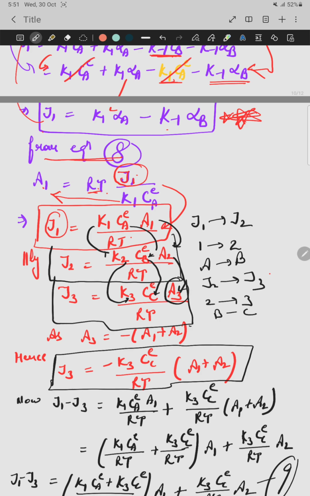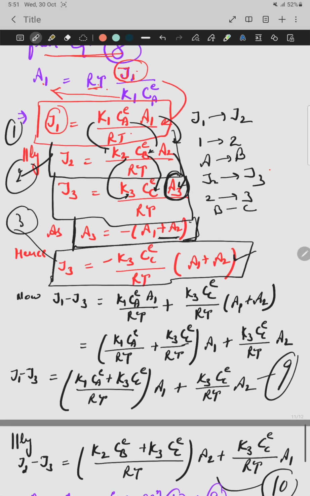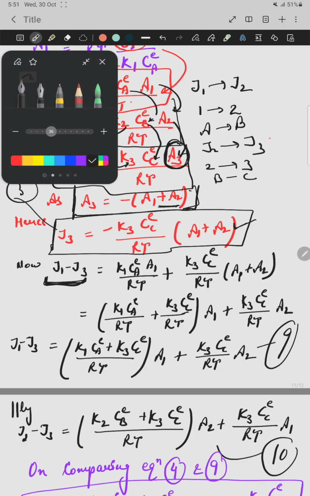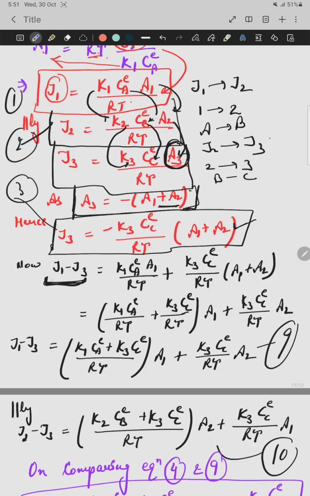The J3 expression is more rearranged. In the J3 expression, we get A3. In the starting, we know A3 is minus A1 plus A2. So this will become this one. So we have three relations, 1, 2 and this one, 3. These J1, J2, J3 relations are used to derive the expressions for J1 minus J3 first and then J2 minus J3.